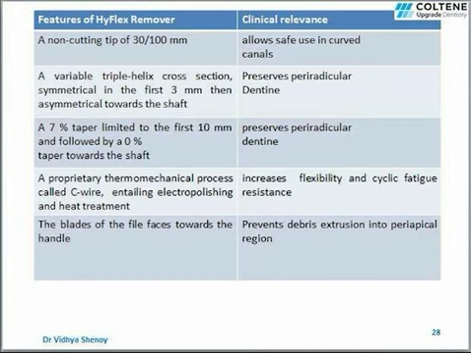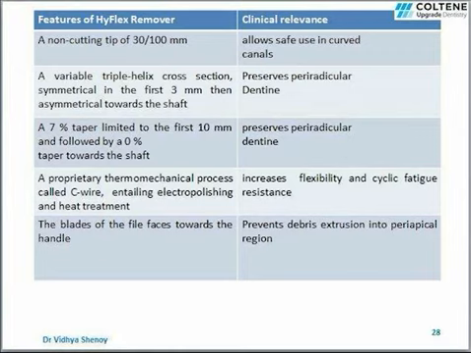So these are the features of the HyFlex REMOVER file. It has a non-cutting tip of 0.3 mm diameter which allows for safe use in curved canals. It has a variable triple helix cross section which is symmetrical in the first 3 mm, then asymmetrical towards the shaft. So this preserves the crucial periradicular dentin and enhances the fracture resistance of the tooth.